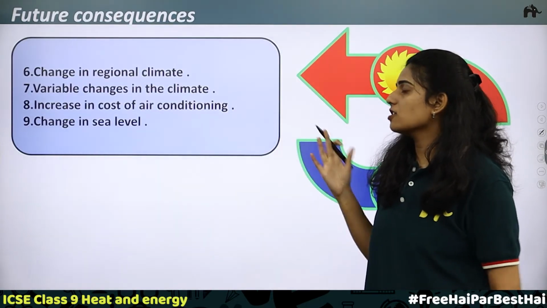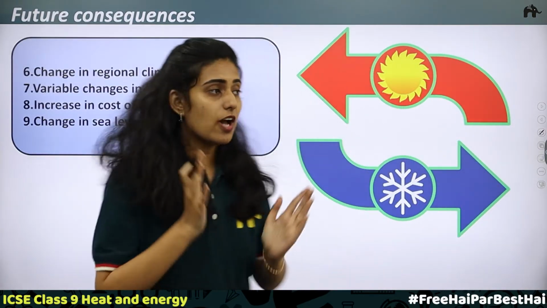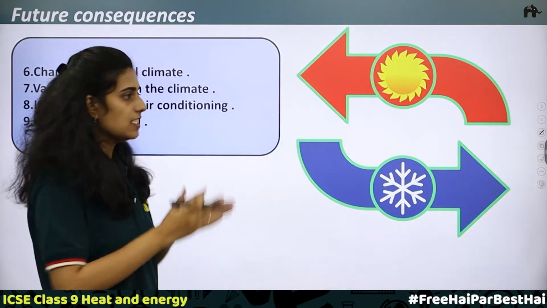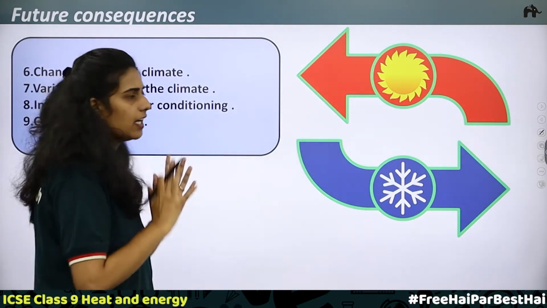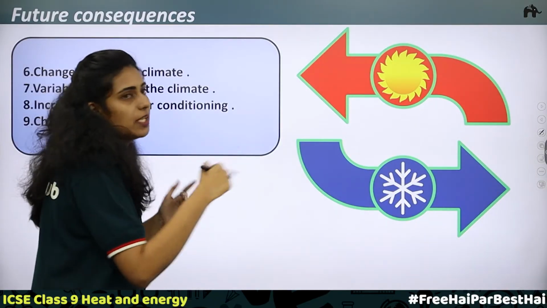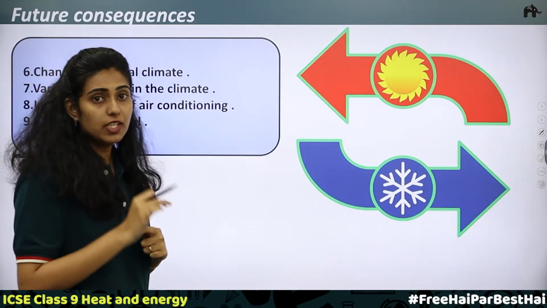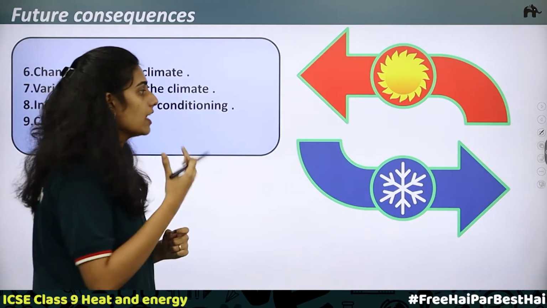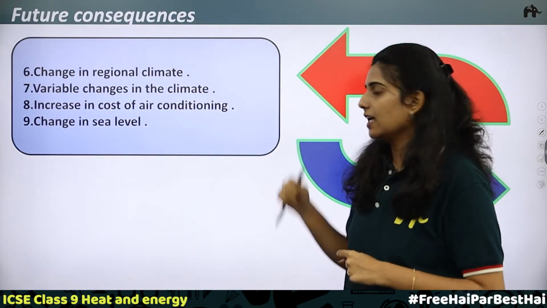Next, increase in cost of air conditioning. So what happens if the temperature increases? When the atmospheric temperature increases, if you have to reduce the temperature inside the room, what do you need? You need an air conditioner. We know that an air conditioner can maintain the temperature that we prefer. But if you want to decrease the temperature, what do you need? Electricity is needed. So more current is needed. Therefore the cost of air conditioning will also be increasing.